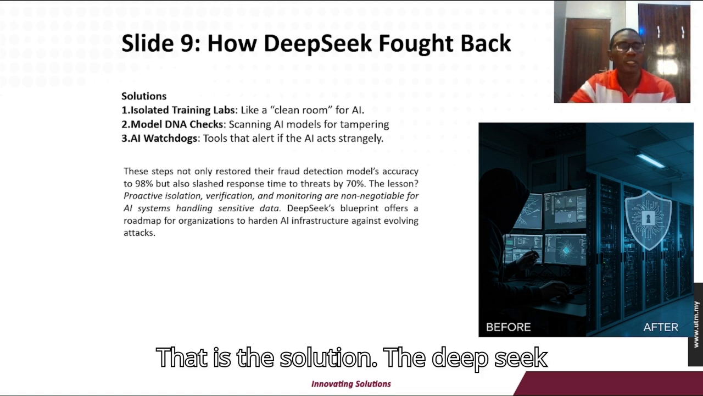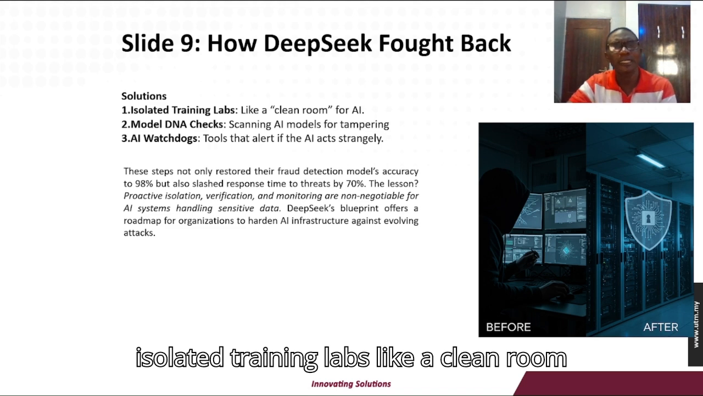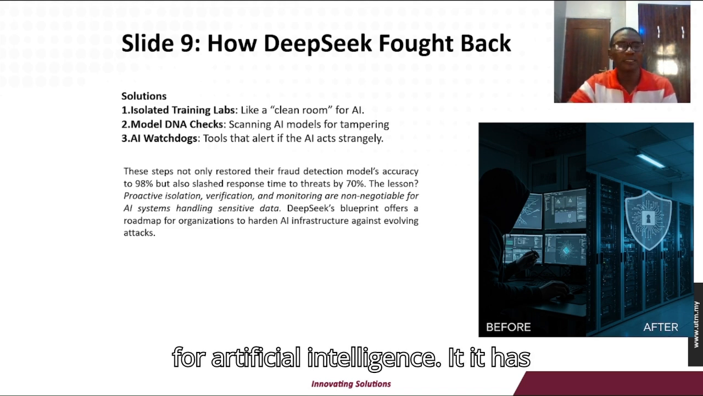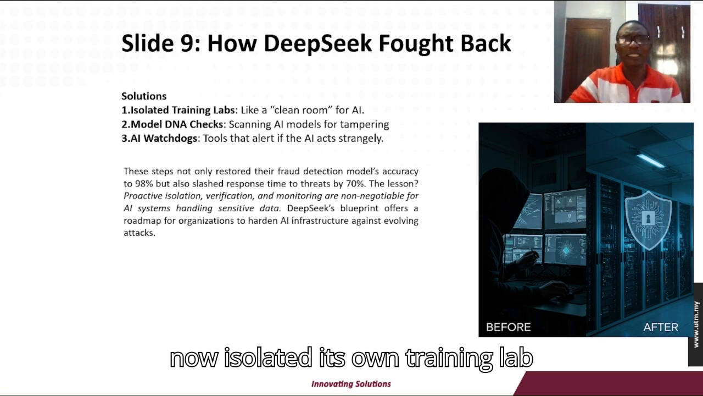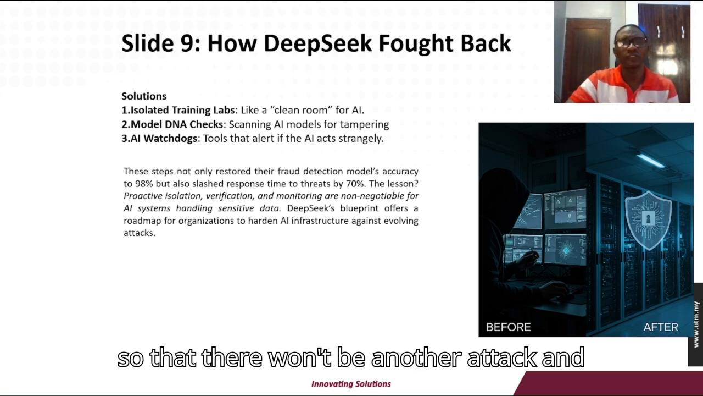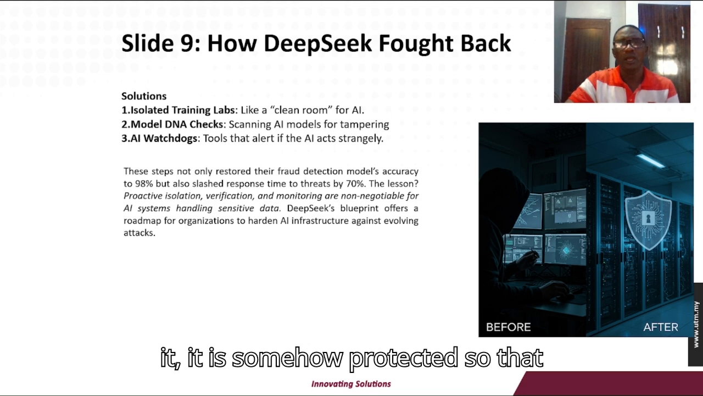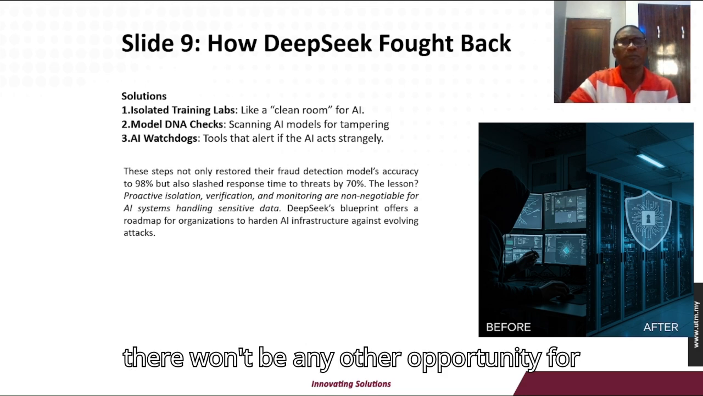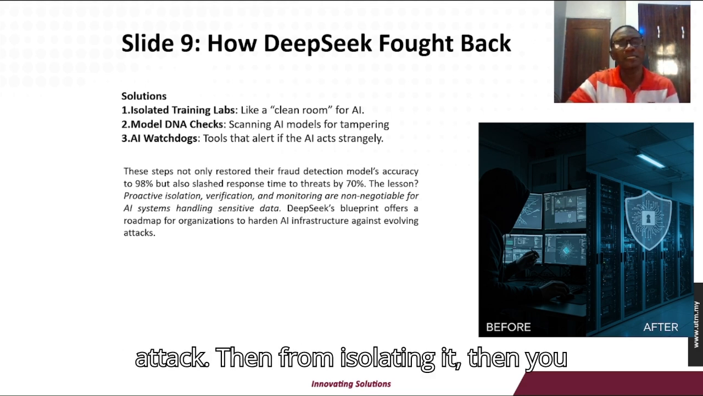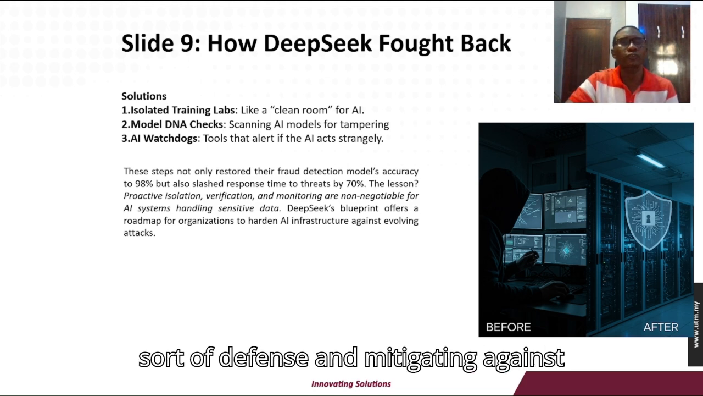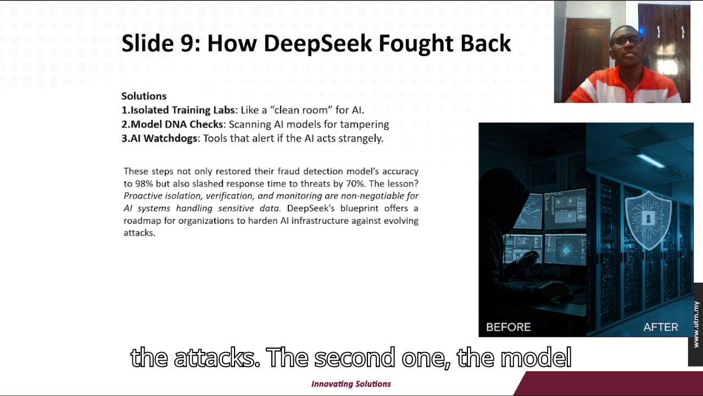That is the solution. DeepSeek isolated training labs, like a clean room for artificial intelligence. It has now isolated its own training lab so that there won't be another attack, and it should be protected. When you isolate it, it is somehow protected so that there won't be any other opportunity for attack. Then from isolating it, you look at the possibility of providing all sorts of defense and mitigating against the attacks.